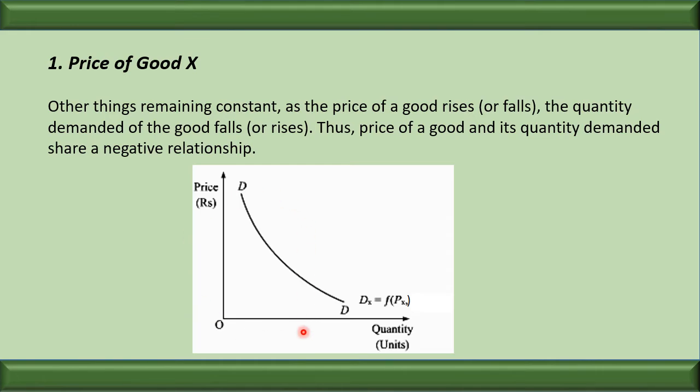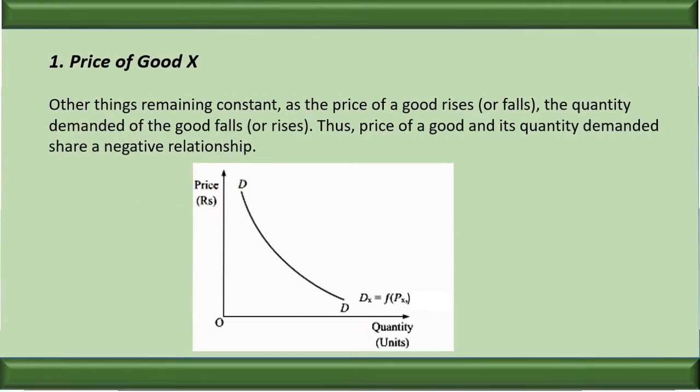So that is one of the factors affecting the demand. And we have often seen when the price of a commodity is increasing, more and more people stop the purchase or they decrease the purchase of the commodity. And the reverse thing happens when the price of the commodity falls. So here we can see the negative relationship exists between the price and the demand.